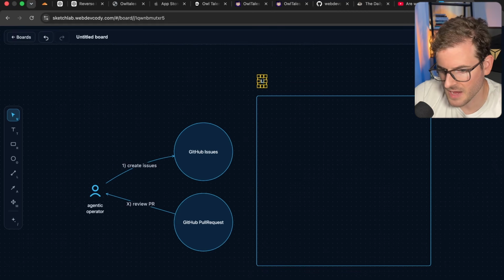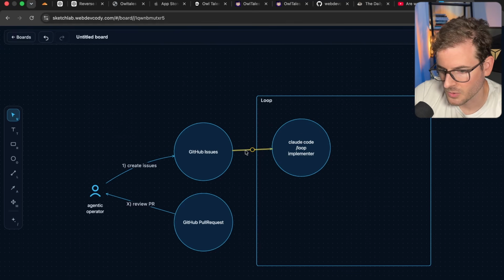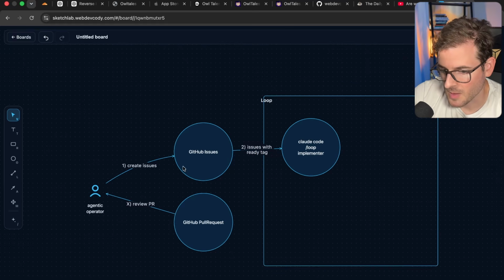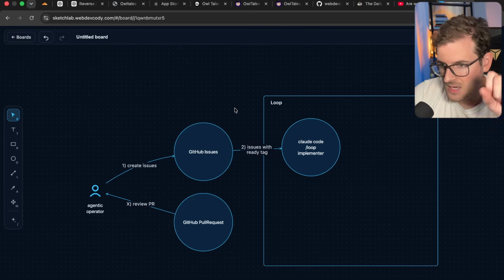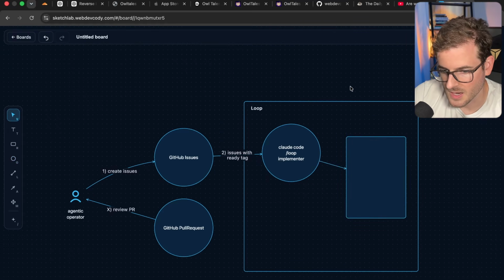So the idea is that we're going to have a loop that is going to basically check for GitHub issues with a particular tag in them. So we'll have like a Claude Code loop running, and this will be the implementer, which is going to periodically check for issues with the ready tag. And if there is an issue with the ready tag, which I would manually probably set, it's going to then grab that issue and it's going to do some work on a work tree. So I'll just go ahead and draw a path over here. We can just draw a line. I'll say do work inside of a work tree.